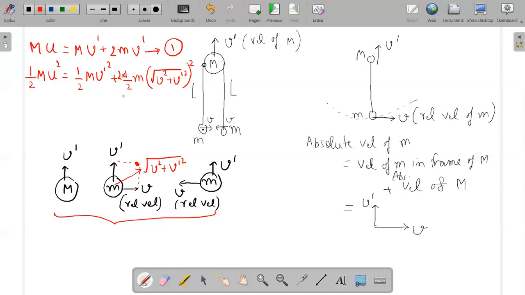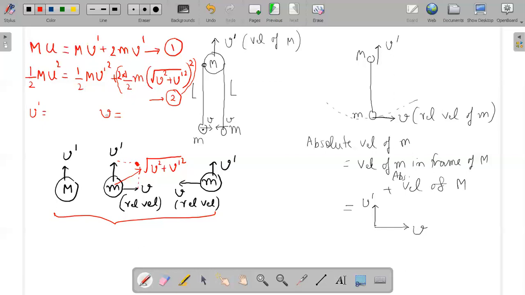So you multiply it by 2 as you have two similar masses with the same conditions. So that is your second equation, and you can now find out velocity v dash from this equation, and also you can find out velocity v from this equation. Okay, so I leave that for you. You find out v dash and v from these two equations.